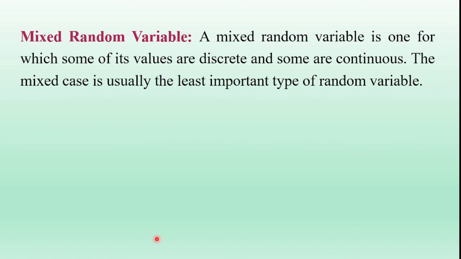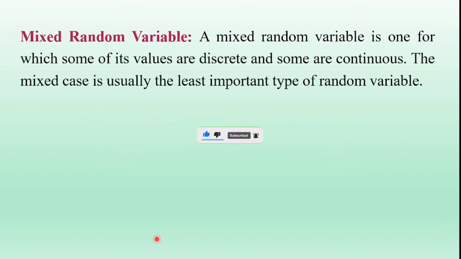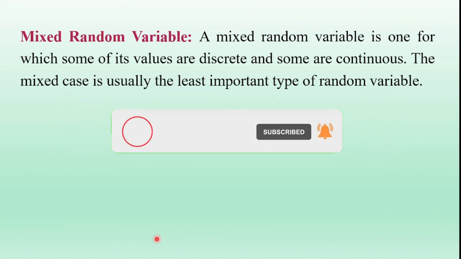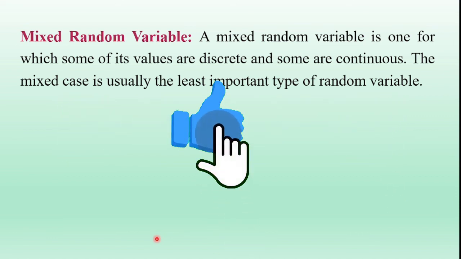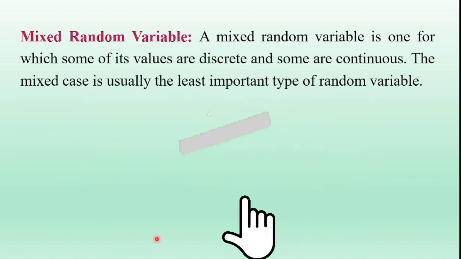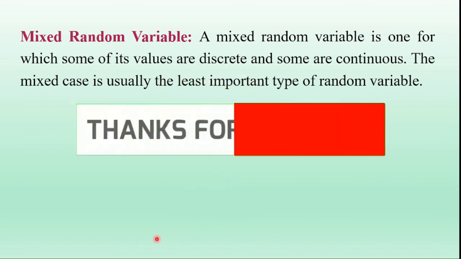One more type of random variable is the mixed random variable, which is the least important type of random variable. A mixed random variable is one for which some of its values are discrete and some of its values are continuous. So these are the classifications of the random variable with examples.